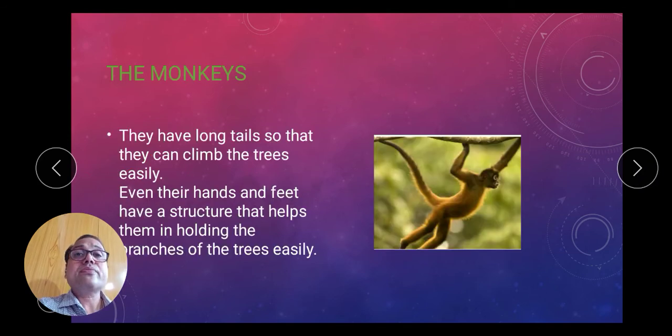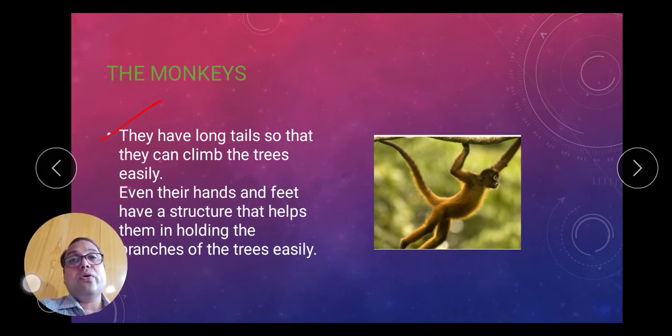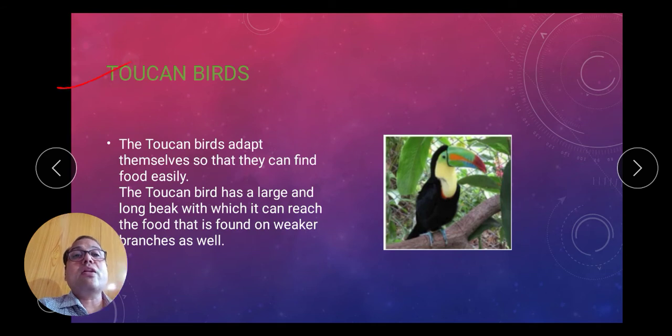Now next, the monkey. They have a long tail so that they can climb the trees easily. Even their hands and feet have a structure that helps them in holding the branches of the tree easily. Okay, now next one is the toucan bird. The toucan birds adapt themselves so that they can find food easily. The toucan bird has a large and long beak with which it can reach the food that is found in weaker branches as well.